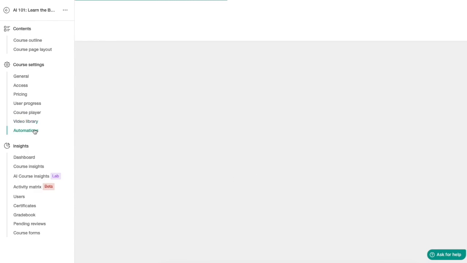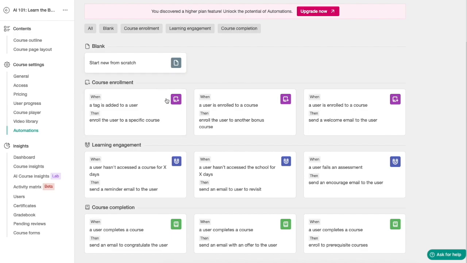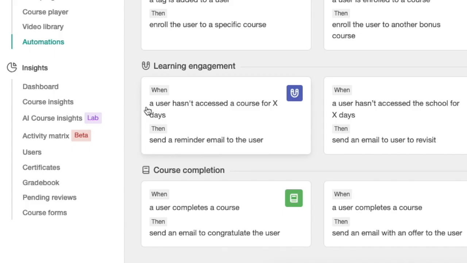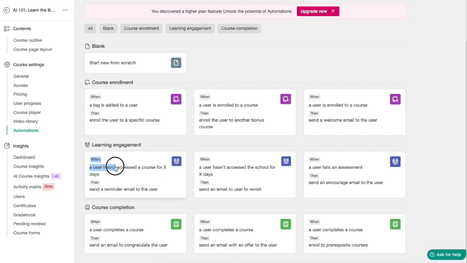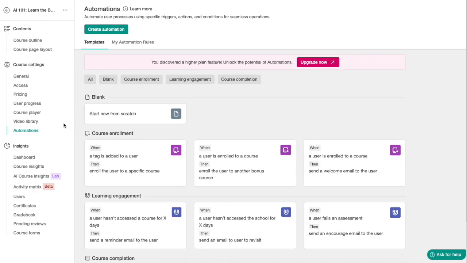Then you can do some automations. And these are pretty cool. So if you have a bunch of students, you can just automate these actions here instead of doing them manually for hundreds of people. So just as an example, if a user hasn't accessed the course for, for example, 30 days, send a reminder email to the user. So these kind of actions. So you can remind your people to take action or something related to completing the course enrollment and stuff like that. So this is pretty handy as well.